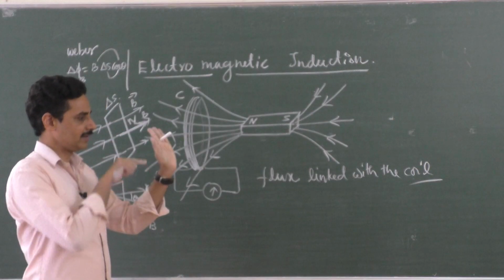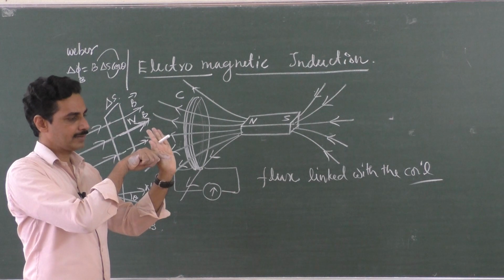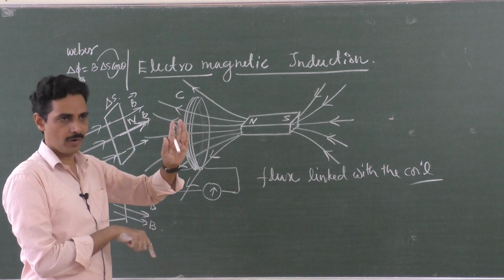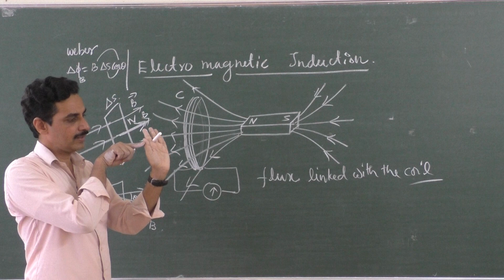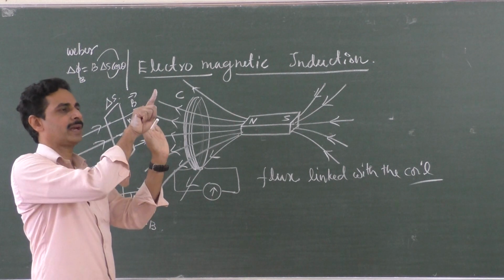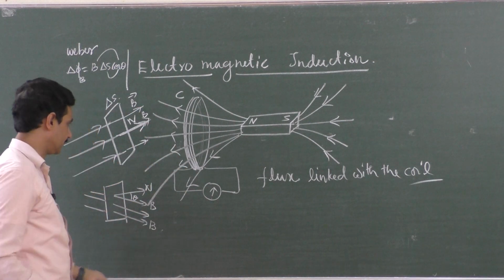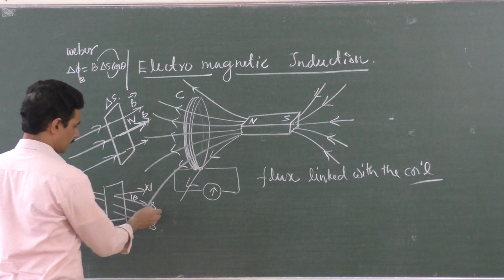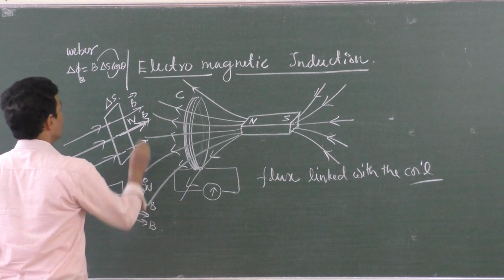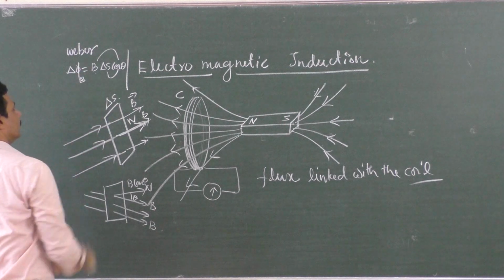So if the magnetic lines of force are like this, take the component of the area in this direction. Or if the magnetic field lines are not along the normal, take the magnetic field lines along the normal, that component. So when you get the component of this here, it becomes B cos theta. So B cos theta into area gives the magnetic flux.